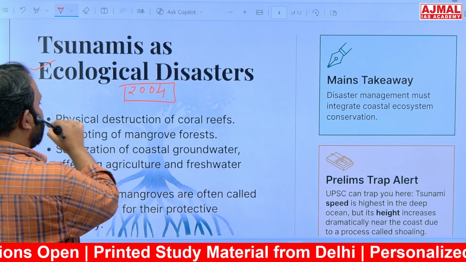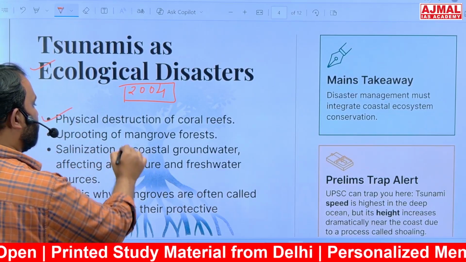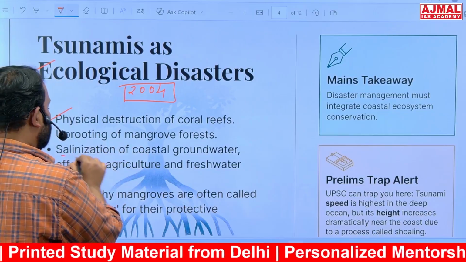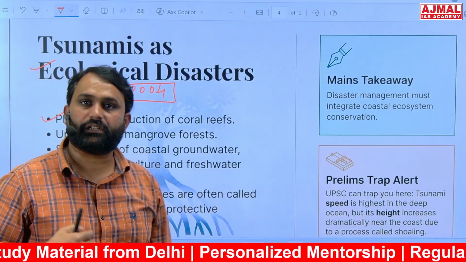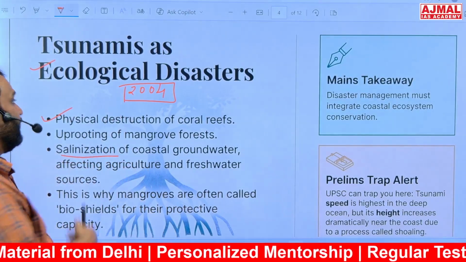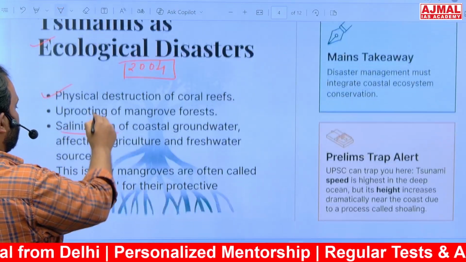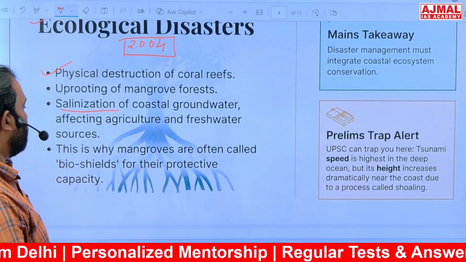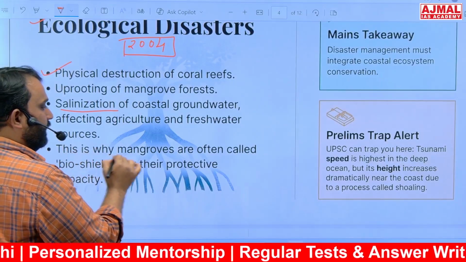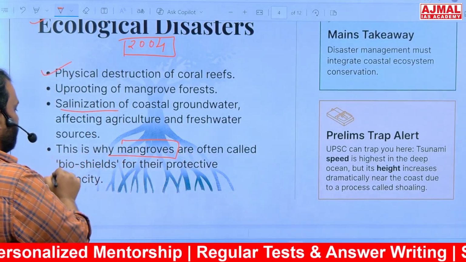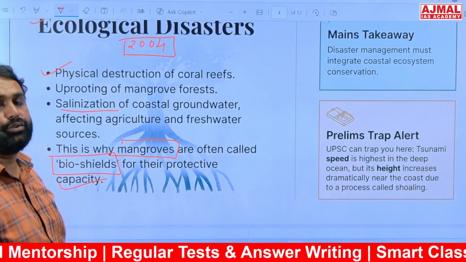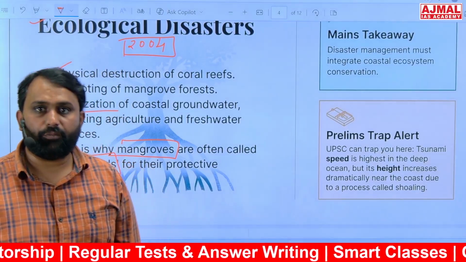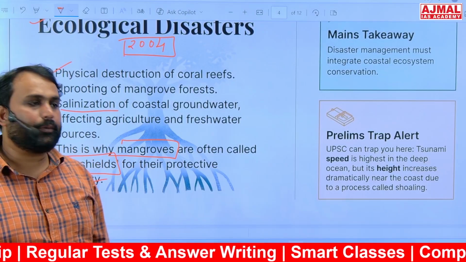जैसे कि for example it causes physical destruction of coral reefs, mangrove forests, and it causes salinization of coastal groundwater affecting agriculture as well as freshwater resources. Now the natural way of preventing these hazards is by planting mangroves, because they act as bioshields for protecting the coastal areas. ठीक है. मैंग्रोव्स को बायोशील्ड्स भी बोलते हैं इसमें. तो this is about the concepts.